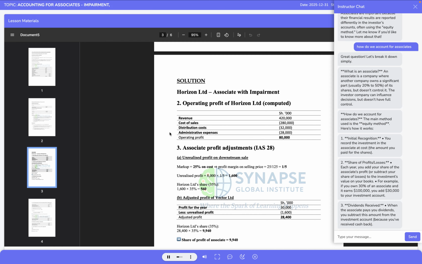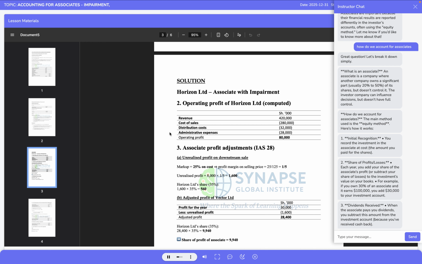Let us now proceed to the adjustments, where we translate the facts of the question into accounting numbers in accordance with IAS 28 and IAS 36. At this stage, our objective is not yet to present final statements, but to understand how each adjustment arises, how it is computed, and why it affects either profit or the carrying amount of the investment. We begin with the operating performance of Horizon Limited itself, before considering the associate.